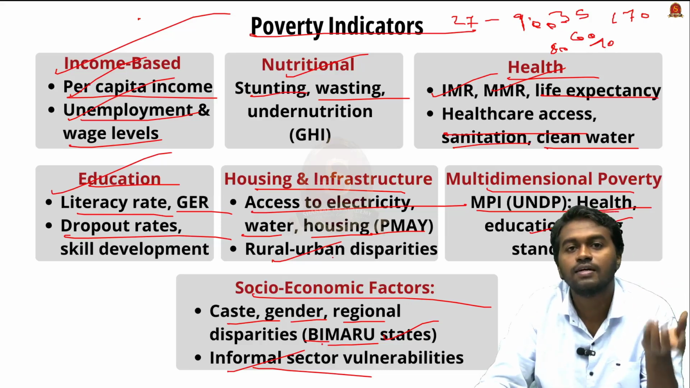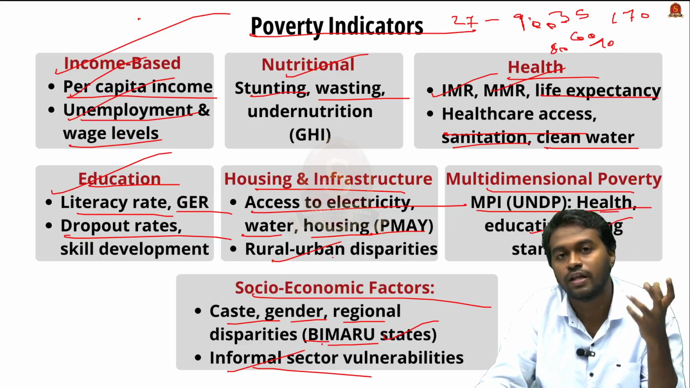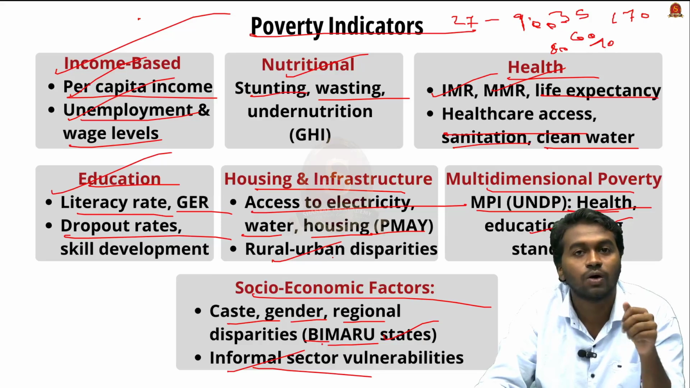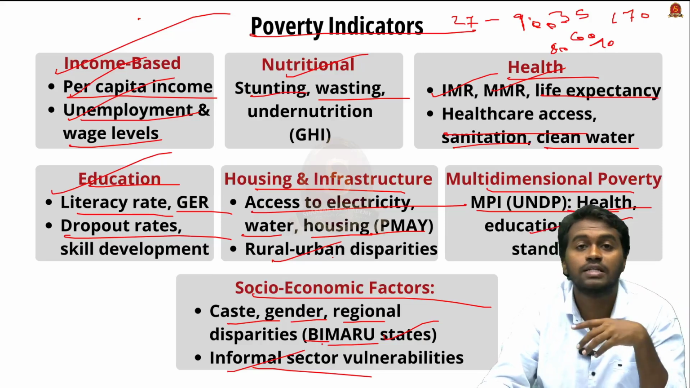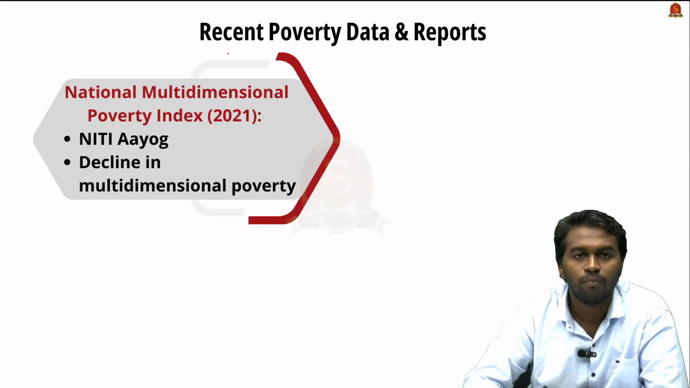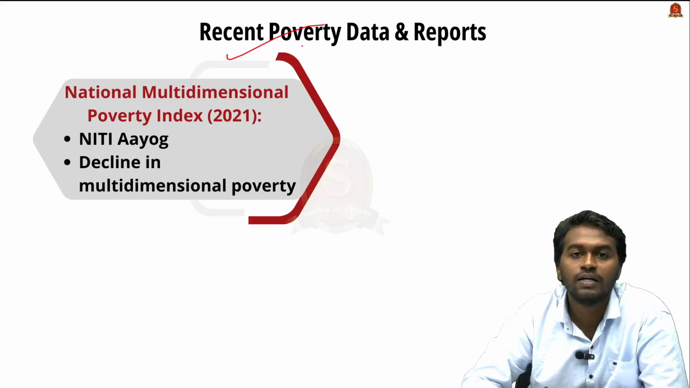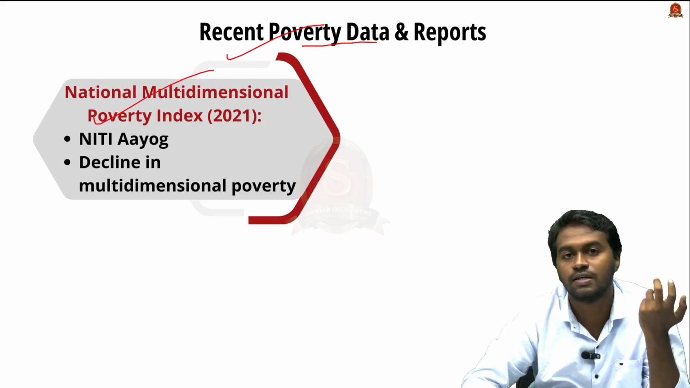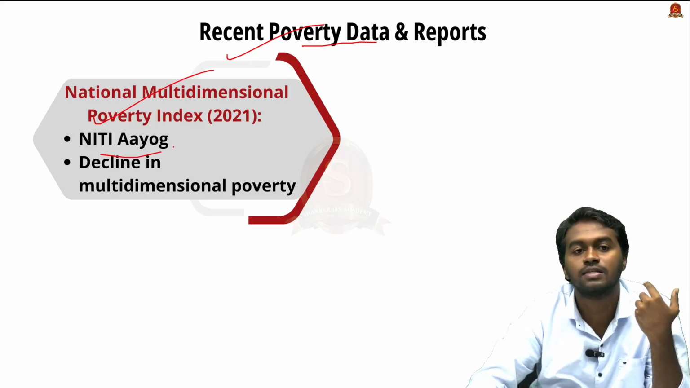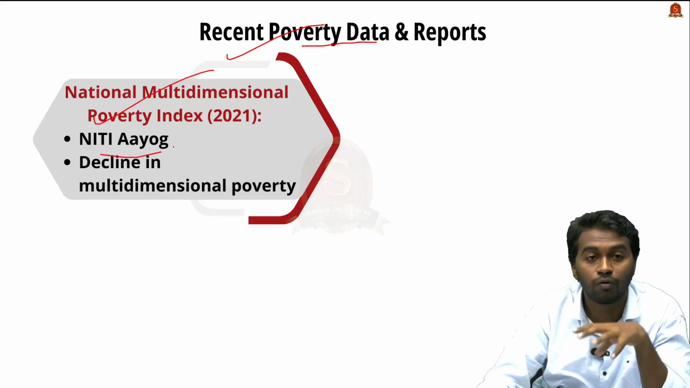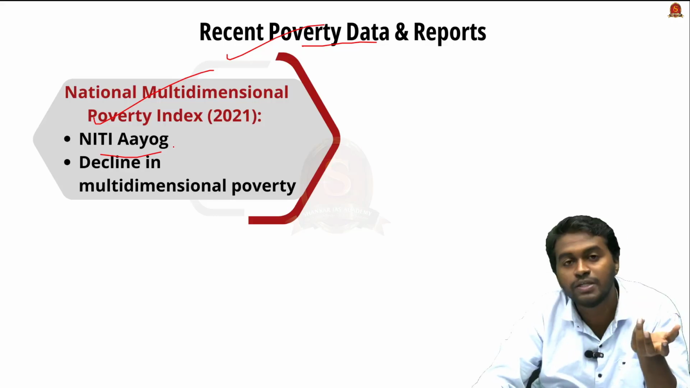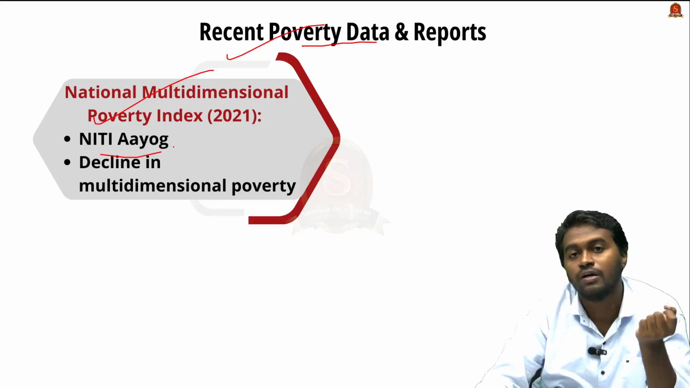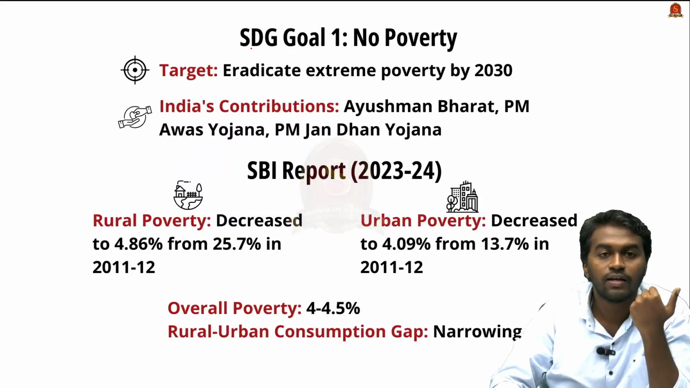So these are the other various indicators that we have to assess or estimate the poverty rate in a nation or in a region. Moving on to the recent poverty data and report, the National Multidimensional Poverty Index released by the Niti Aayog says that there is a decline in the multidimensional poverty in India, which means there is a reduction in the disparities.